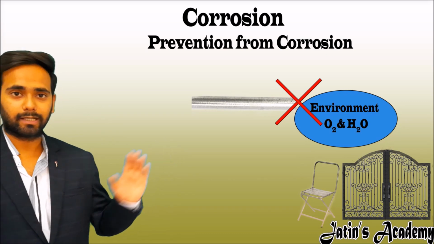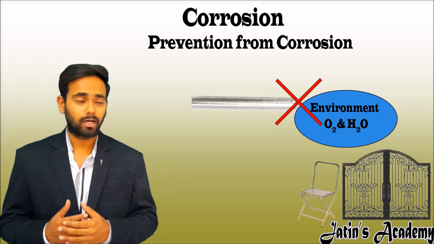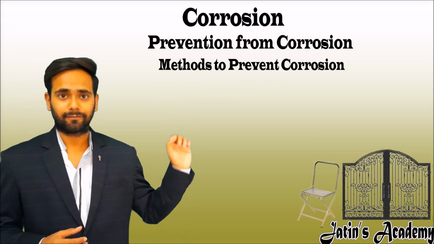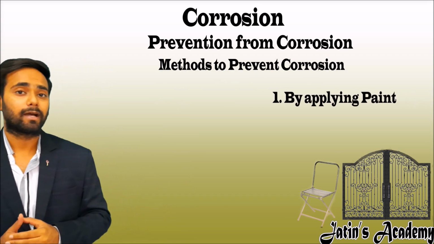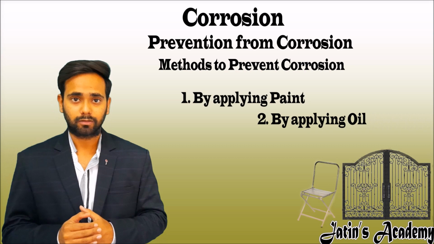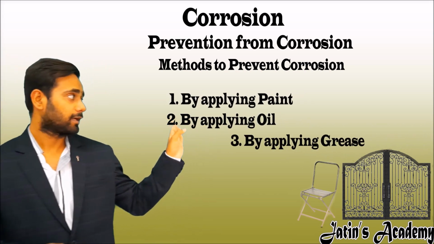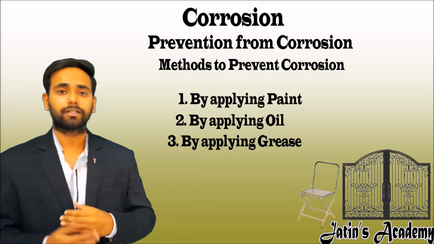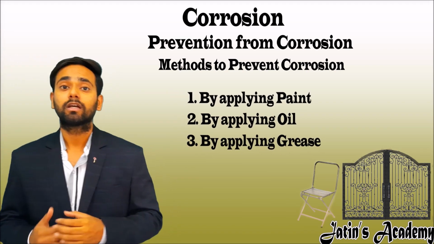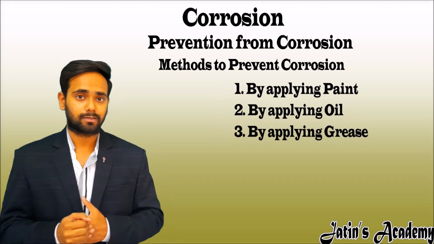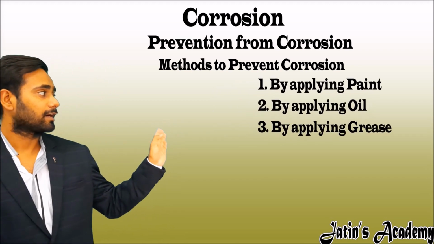Now to cut the link between the outer surface of the iron and the environment, we can use different methods. First is by applying paint on the surface, or by applying oil on the surface, or by applying grease on the surface, according to the different application. The most important process actually used is galvanization.